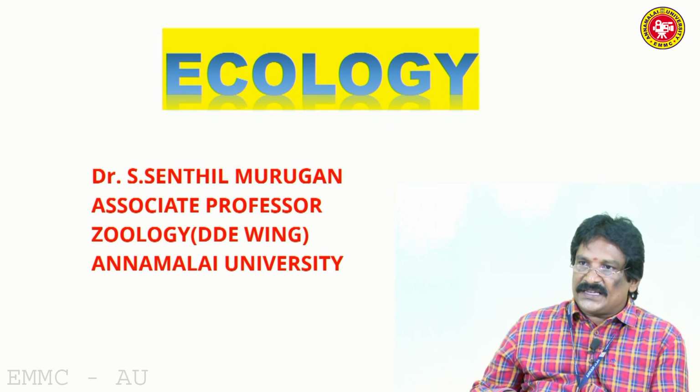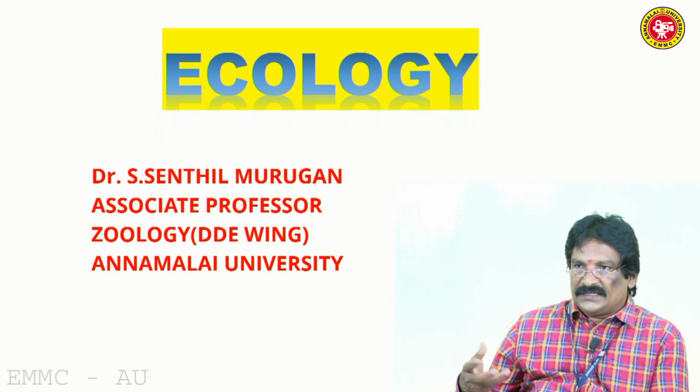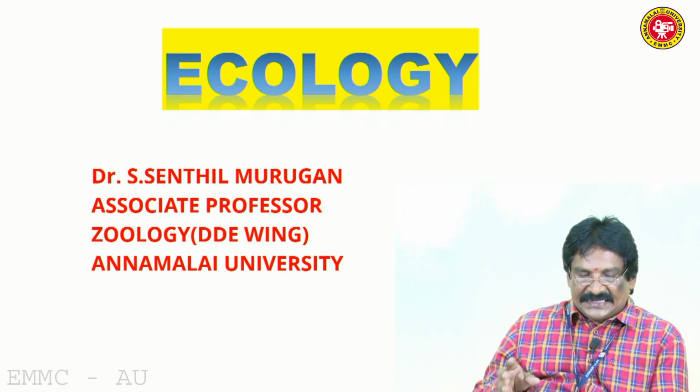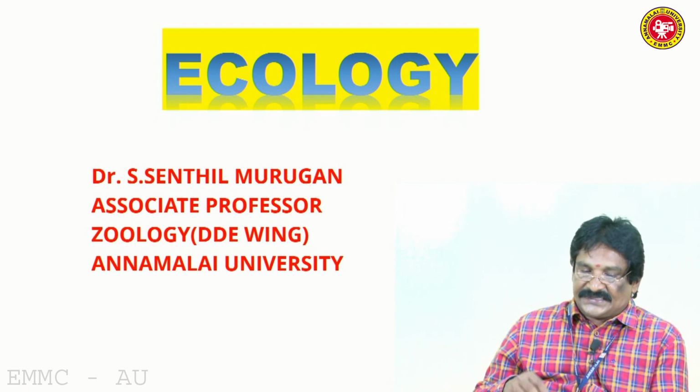Actually the lithosphere is compared to the hen egg because the outer shell of the egg is compared to the crust, the white of the egg to the mantle, and the yellow portion to the core.